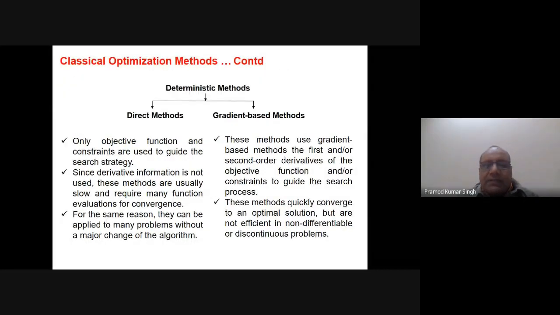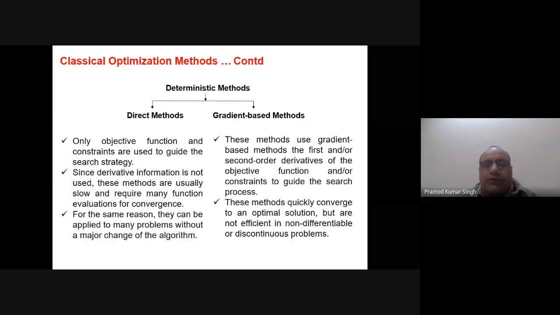Deterministic methods may be of two types: the direct methods and the gradient-based methods. In the case of the direct methods, only the objective function and the constraints are used to guide the search strategy.